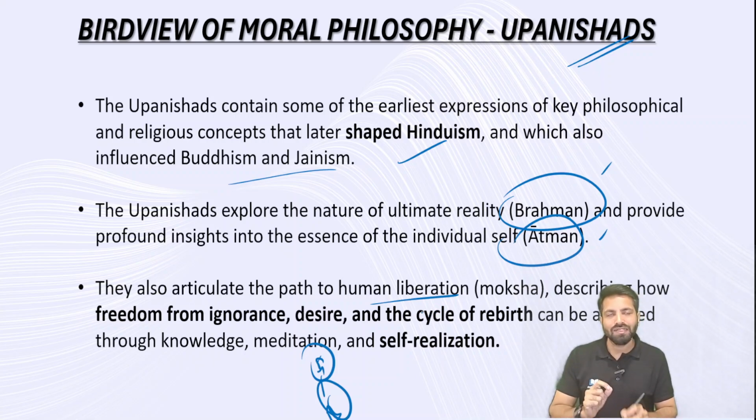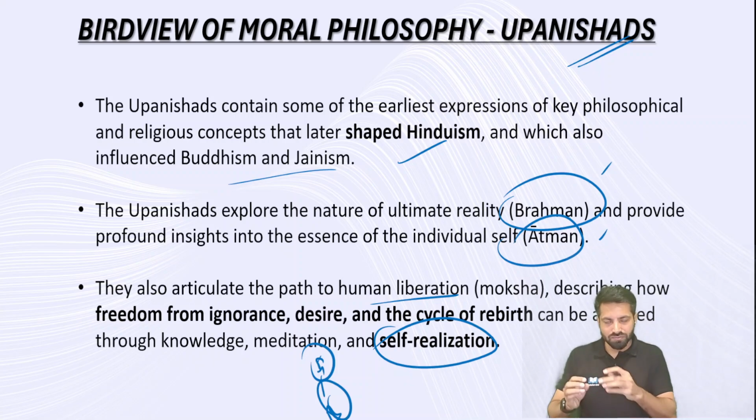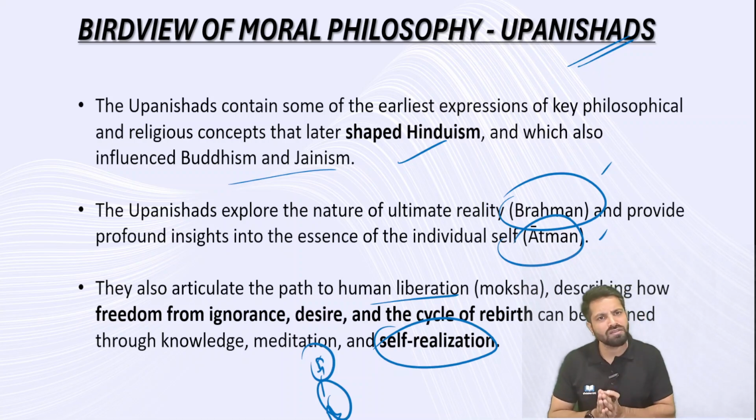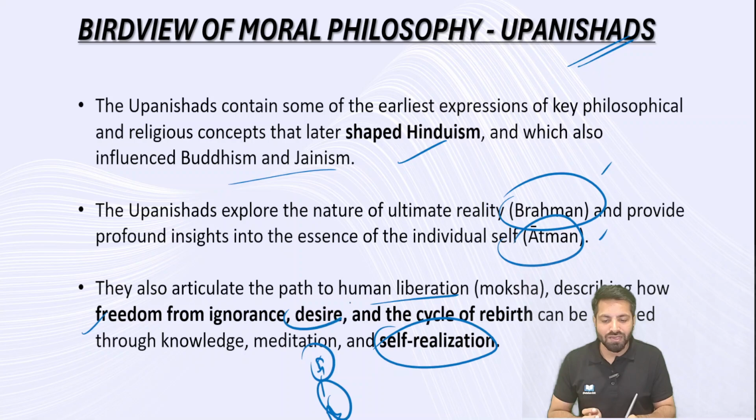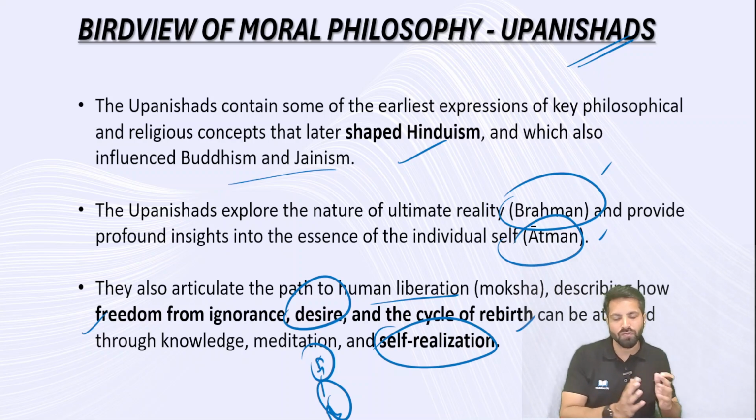And here it talks about certain virtues. See, in order to move towards this ultimate reality, you need to have self-realization. Self-realization is the path for your salvation, the path for your moksha. And how do you get this self-realization? By having emotional stability, by controlling your emotions, by controlling your desires, by eliminating ignorance, through freedom from ignorance, by handling your desires in an efficient way. By doing all these things, again, there is a spiritual aspect of the birth and rebirth cycle, which you can get rid of. This is what it says.